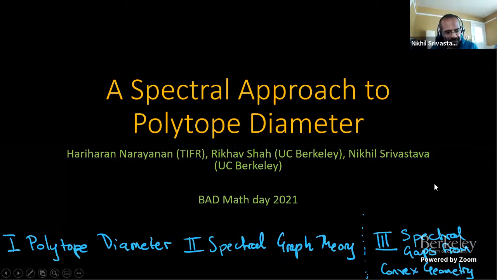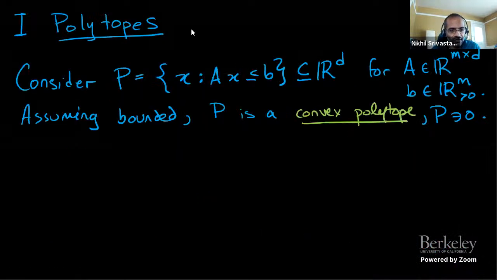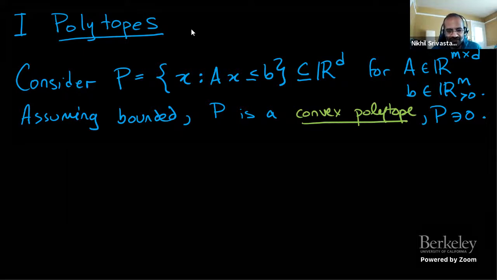So the talk is about polytopes. What's a polytope? I'm going to consider a set P, a subset of R^D, which is defined by linear inequalities. It's the set of vectors X such that AX is less than or equal to B. I'm going to assume B is strictly positive. In particular, this implies that the origin is contained in this set. And assuming the set is bounded, this is a convex polytope containing the origin.